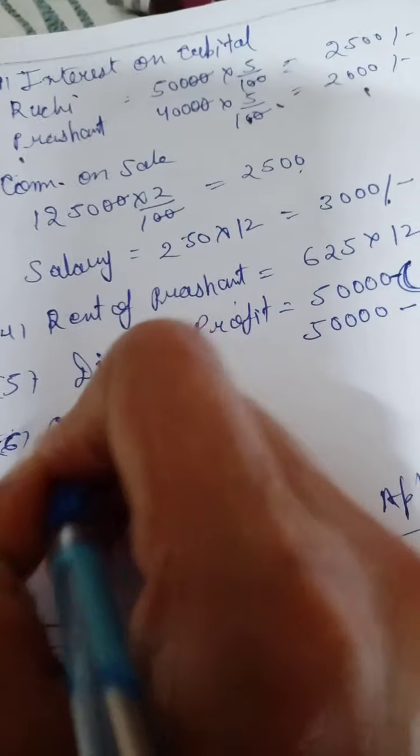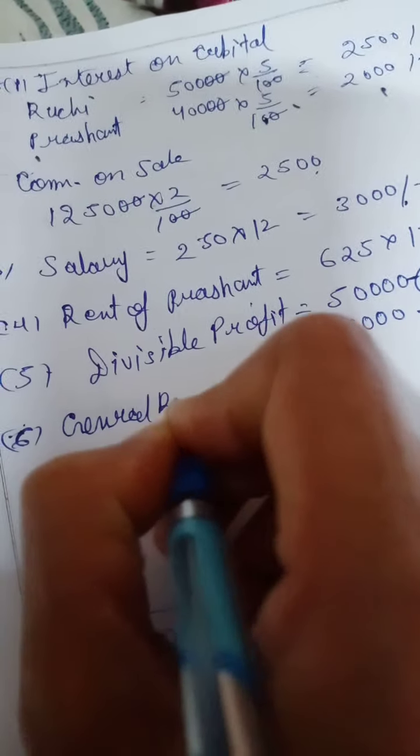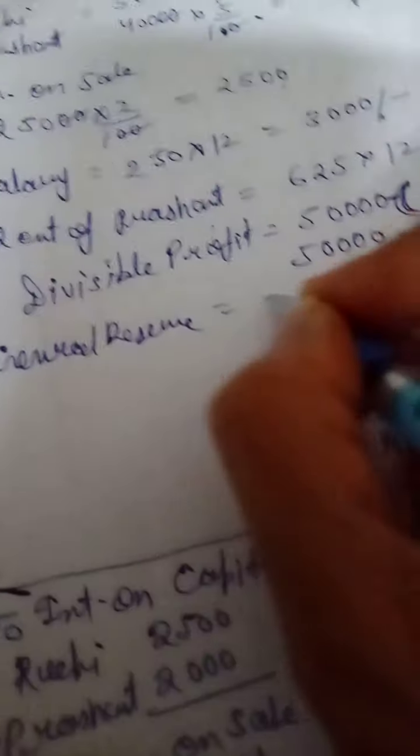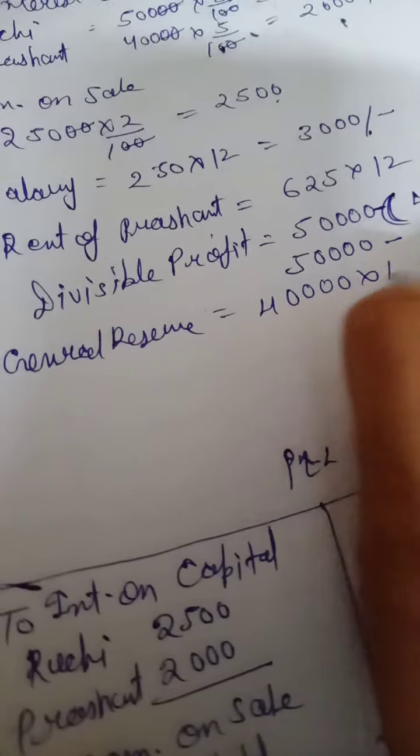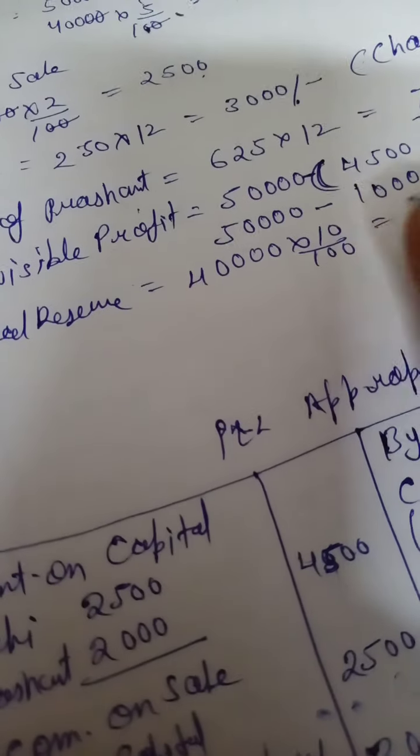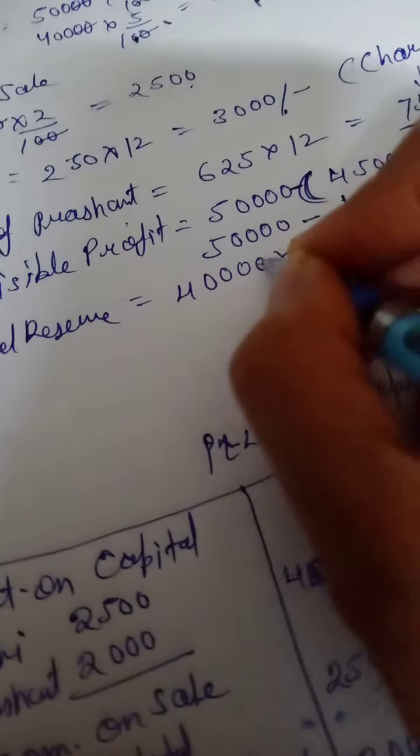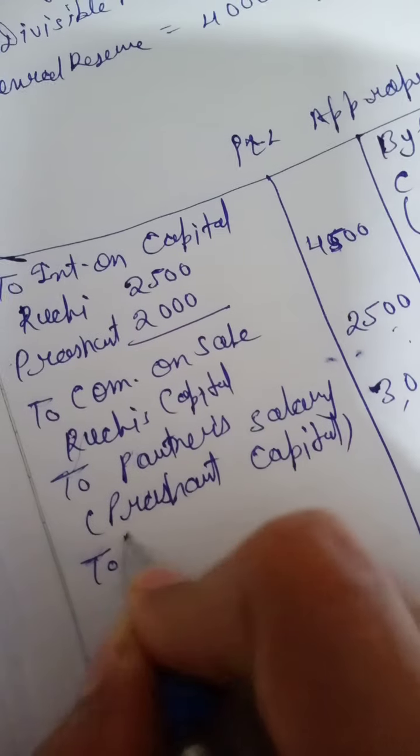General reserve 10%. Then 40,000 into 10% is equal to 4,000, which we transfer to general reserve. To general reserve 4,000. Then all adjustments are completed.